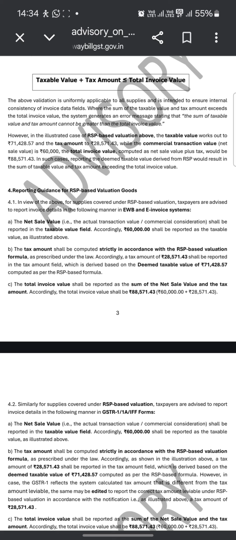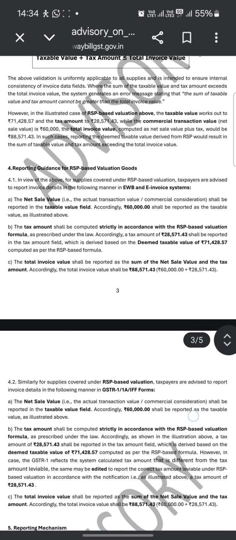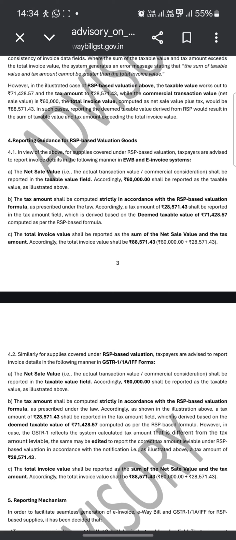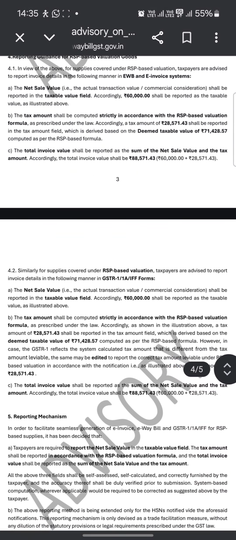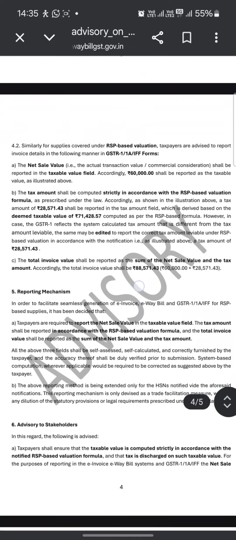Accordingly, 60,000 shall be reported as the taxable value as illustrated above. The tax amount shall be computed strictly in accordance with the RSP based valuation formula as prescribed under the law. Accordingly, the tax amount of 28,571.43 shall be reported in the tax amount field, which is derived on the deemed taxable value of 71,428.57 computed as the RSP based valuation. Total invoice value shall be reported as the sum of net sale value and the tax amount. Accordingly, the total invoice value shall be 88,571.